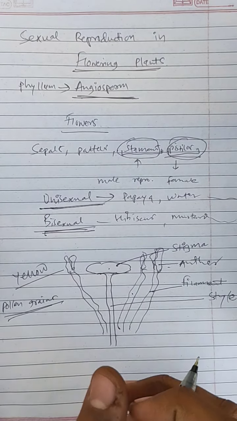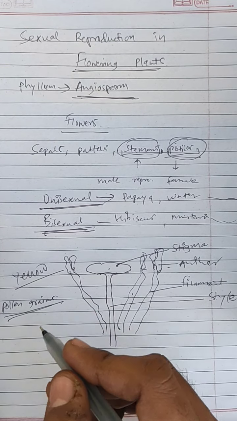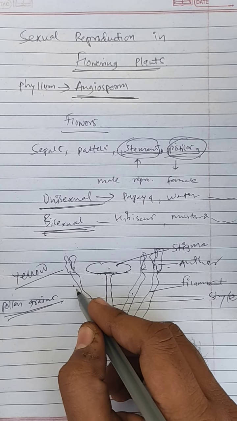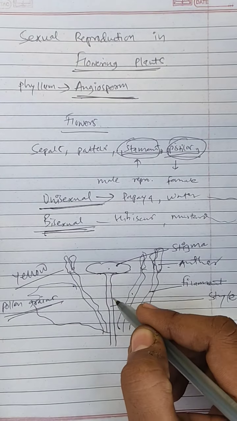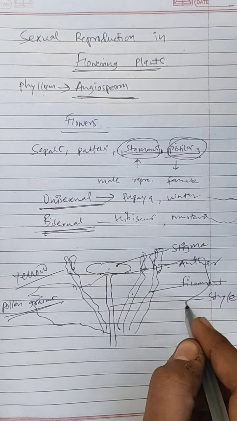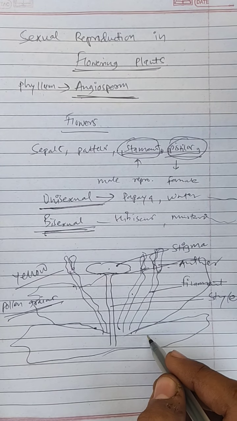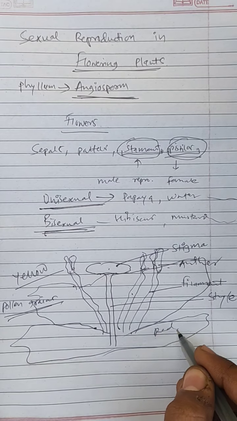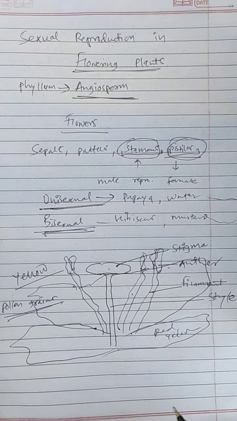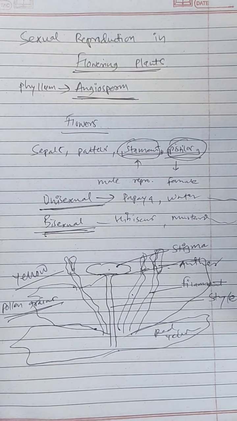So these are the male reproductive parts, and the main coloring part by which you are attracted to the flower is the petals. These are petals having different colors, red, yellow, white, according to the plant. This is mainly for attraction of insects, which we will study in pollination.